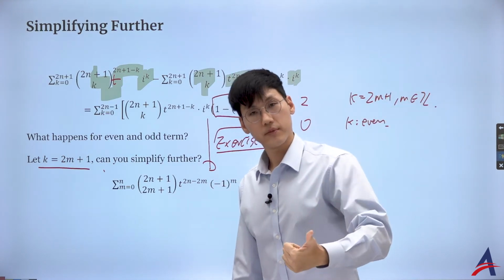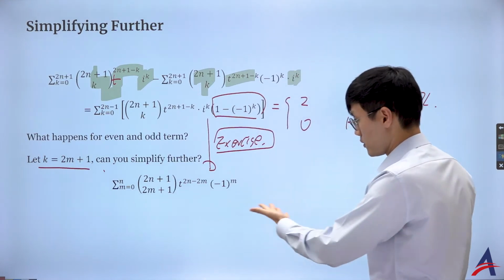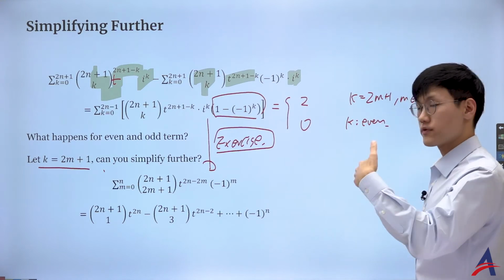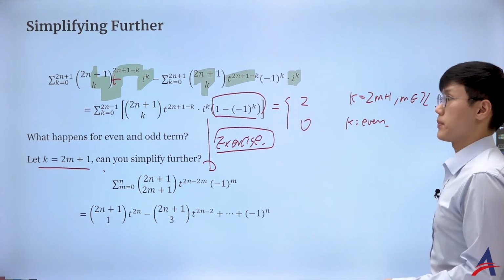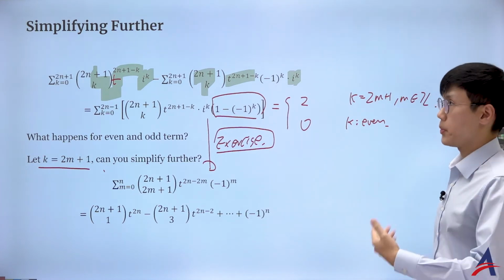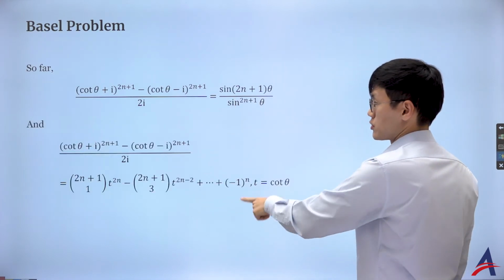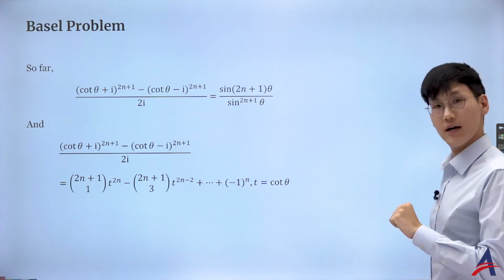But I used the DMT to simplify the trig value. I used the binomial expansion to induce some sort of polynomial here. So starting from m equals 0 to n, I got these values, right? So this is a polynomial. So far, we use the DMT and the binomial expansion to induce these, using this substitution here. Okay, that's interesting.